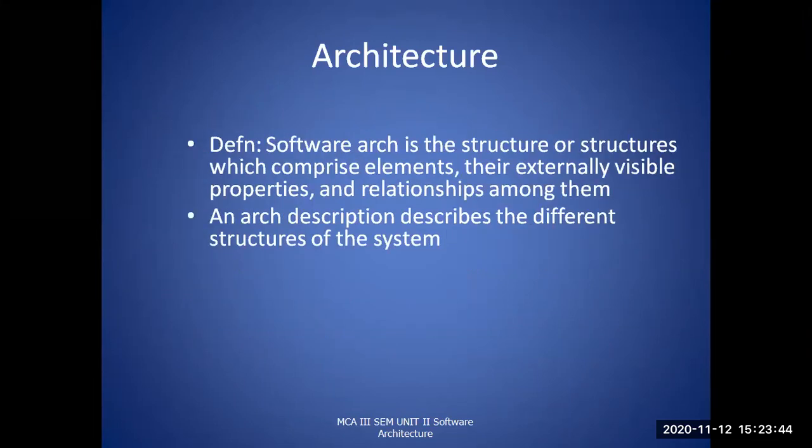Coming to the definition of software architecture, as I just told you, software architecture is a structure of structures which comprises elements, their externally visible properties, and the relationships among them. And architecture describes the different structures of the system. As part of architecture, we are not sticking to a particular architecture. There are so many architectures, and no particular structure. There will be different numbers of structures according to the requirements of the users.